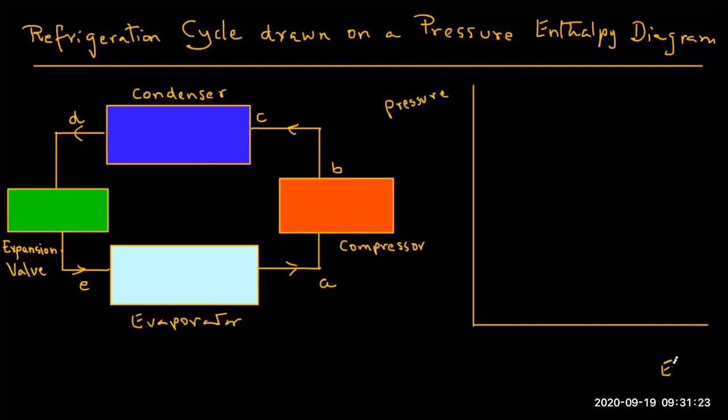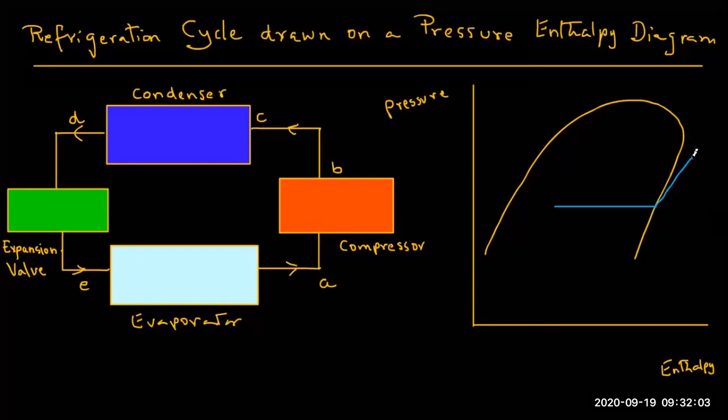So we draw the pressure enthalpy chart like we drew before, and then we will draw this bell curve with all the things which we had in the previous diagram. Then we will draw this same refrigeration cycle on this. Suppose here you have the evaporator starting, that is around point E. Then we reach the compressor.